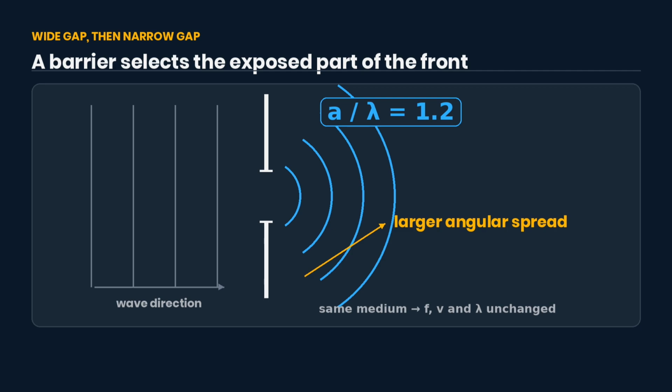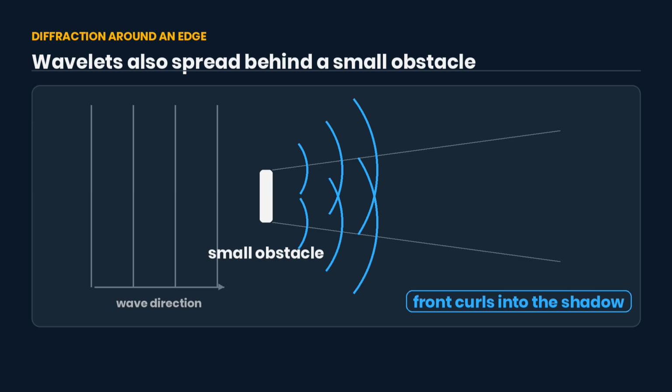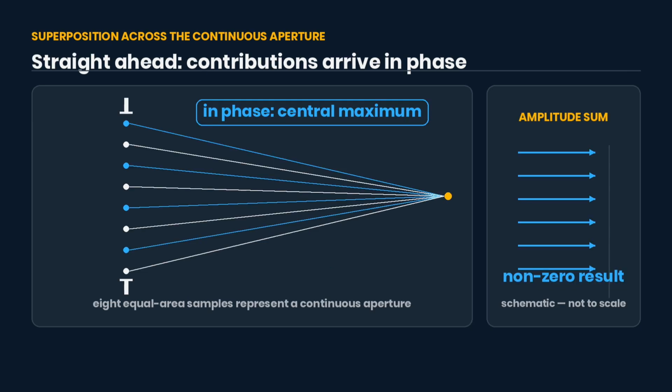Replace the gap with a small obstacle. Wavelets on either side continue and spread into the region behind it. The same construction represents diffraction through a slit and around an obstacle. That construction shows how the front spreads, but the detailed bright and dark bands need superposition.